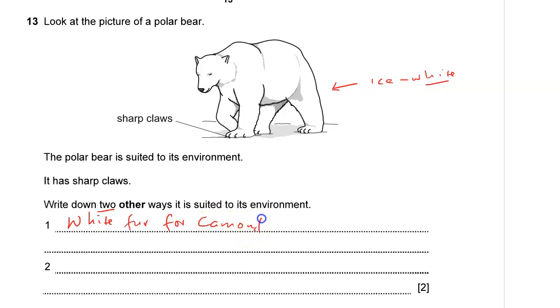Camouflage, to not be seen. They also have a very good sense of smell to detect where the prey is. I'm giving you several. They have got a large body, as you can see, the one up there, and a lot of fat.